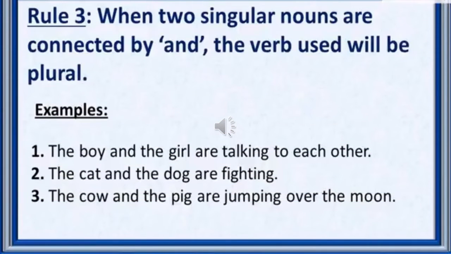Rule 3. When two singular nouns are connected by and, the verb used will be plural. For example, the boy and the girl are talking to each other. The cat and the dog are fighting. The cow and the pig are jumping over the moon.